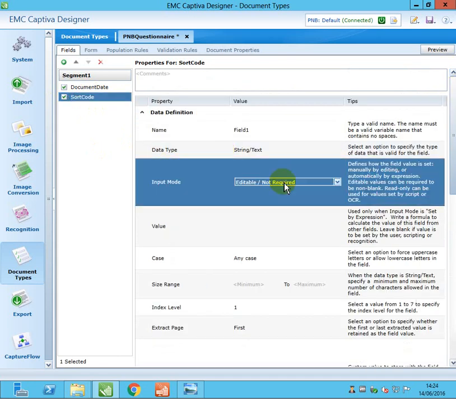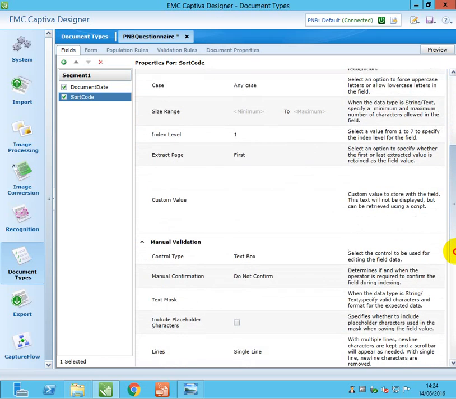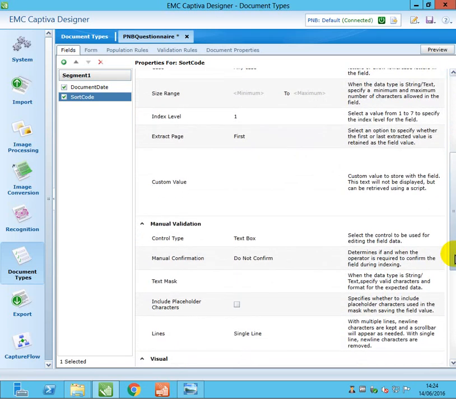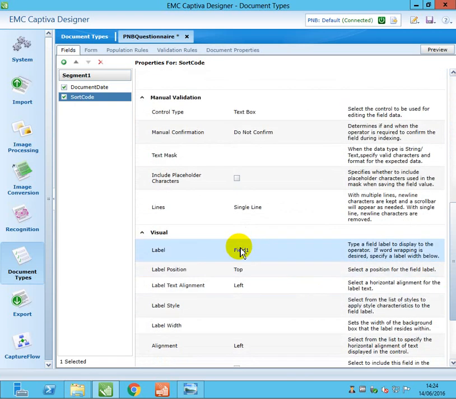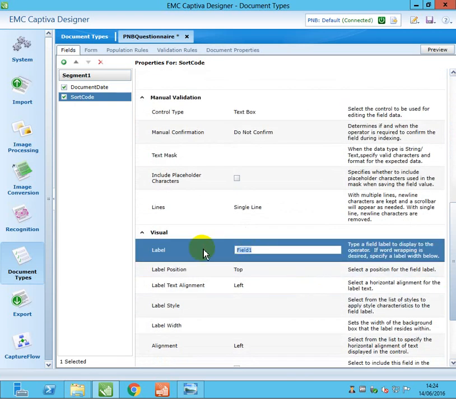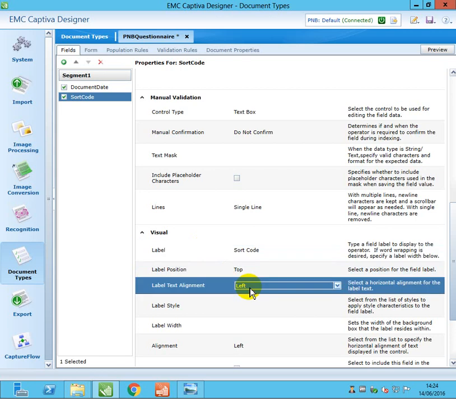It's editable and a required field, and this label we will put as sort code. Label position top, we'll keep at the top.